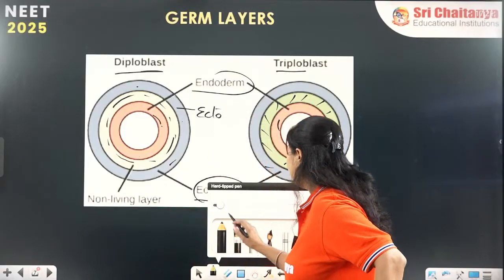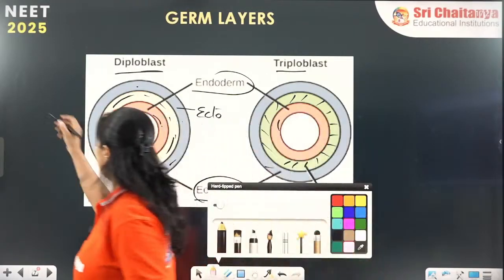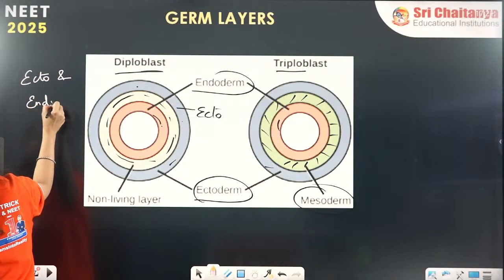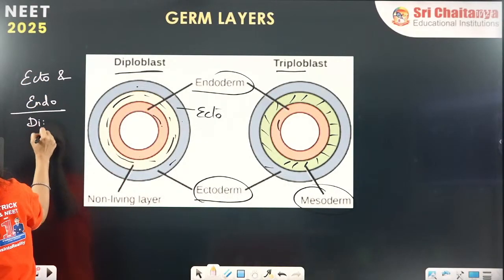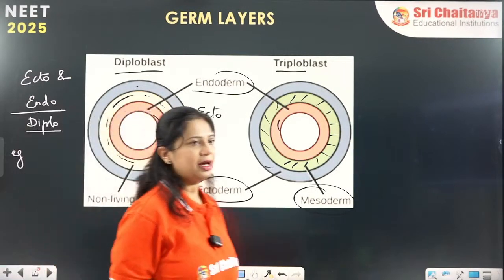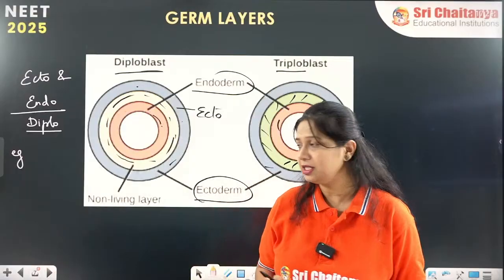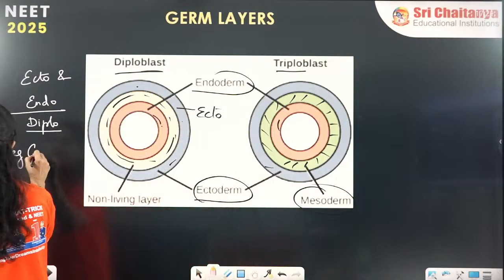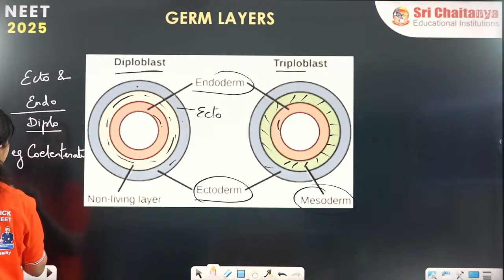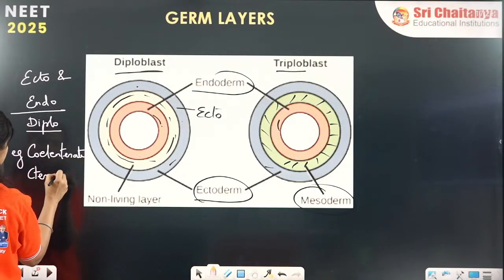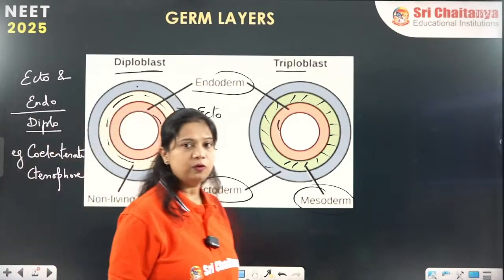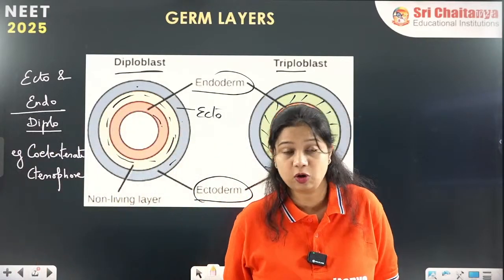So they have ectoderm and endoderm only, they are the diploblastic organism. What are the examples of diploblastic organisms? We can say coelentrates. Coelentrates are diploblastic. Ctenophores, they are diploblastic. So coelentrata and ctenophora, they are diploblastic organism.